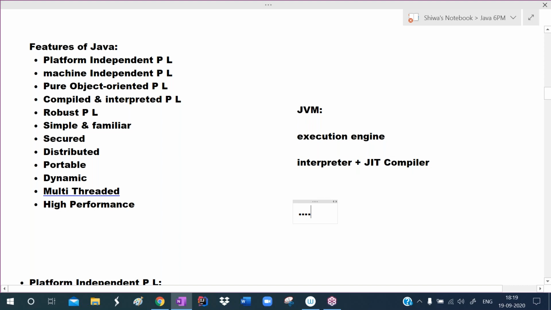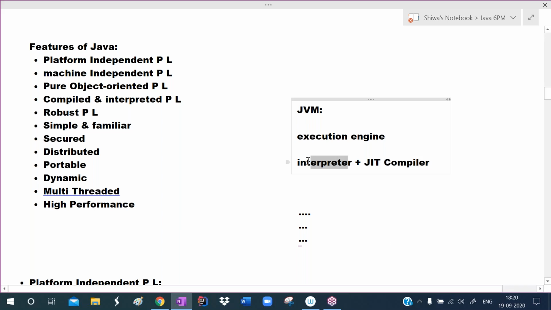After compilation, the program generates bytecode. That bytecode will be executed by the JVM. In that bytecode, some statements get executed faster by the interpreter, and some statements get executed faster by the JIT compiler. Internally, the code is distributed: the interpreter takes some code, the JIT compiler takes some code. Both simultaneously translate bytecode to machine code, so performance is automatically improved.